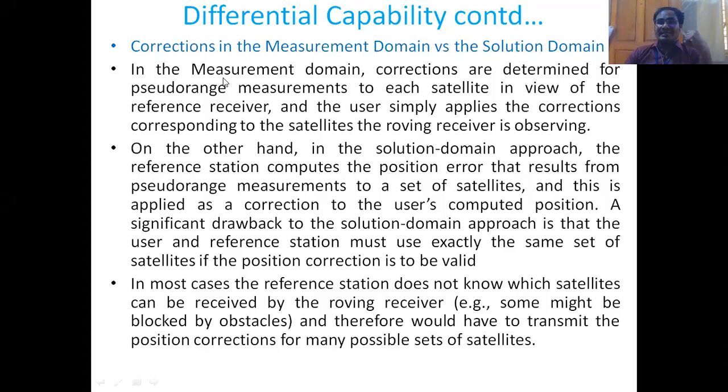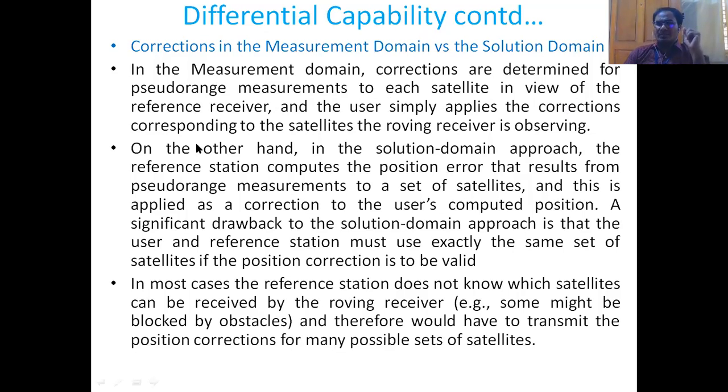So what is the measurement domain? The corrections are determined for pseudo range measurements to each satellite in view of the reference receiver, and the user simply applies the corrections corresponding to the satellites to the roving receiver, that is the observing receiver. Roving receiver means the actual user's receiver. This is called the measurement domain.